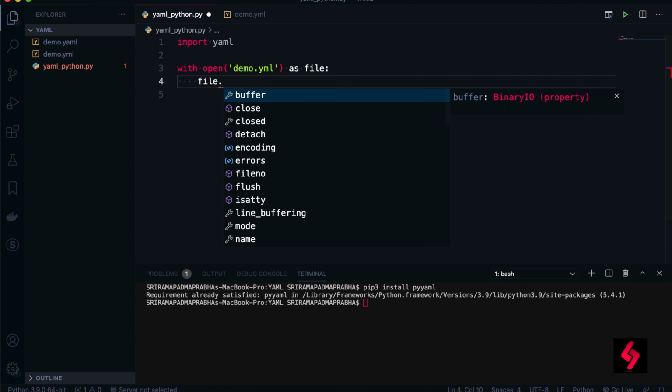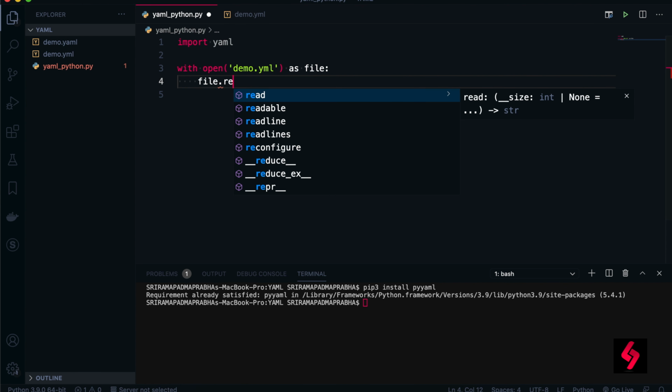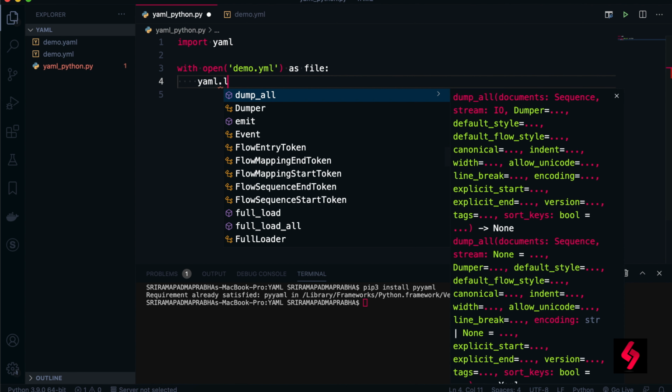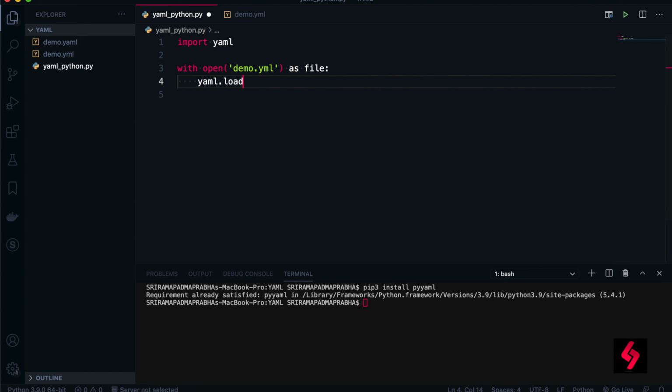After that, what can we do now? The file dot, you see there are functions here around. So how to bring the YAML here? I've given the alias name, now I'm going to use yaml dot, and there is a load. So simply I'm going for the load function. We'll see the differences later with the other functions as well. So yaml.load, I am just giving this file which I loaded here.